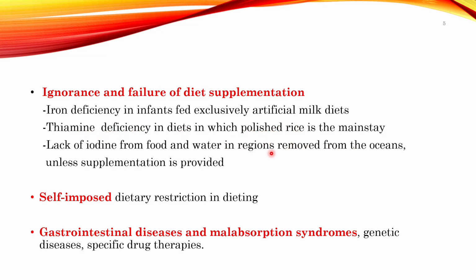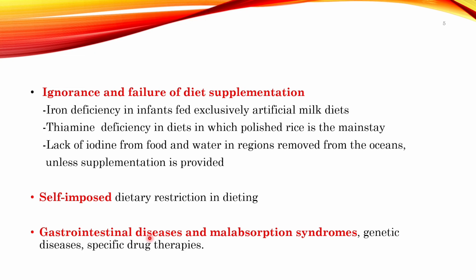In certain regions where there is iodine deficiency, it can put a patient at risk for goiter formation. So that is one of the etiologies. Another is self-imposed dietary restriction. For example, in starvation, if the patient is self-restricting the diet intake, it can lead to malnutrition.